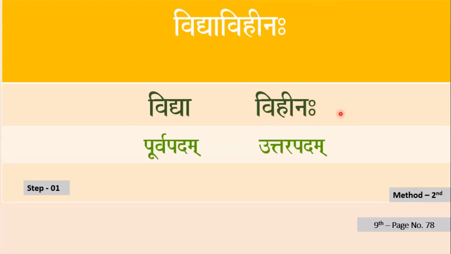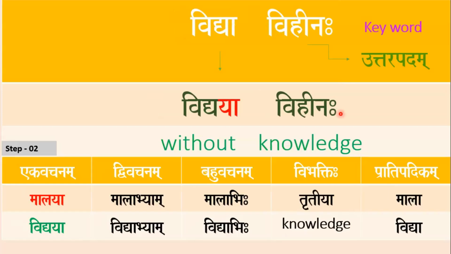According to step number 1, Vidya and Vihinaha are split. Let's see our next step. Here, the meaning of this compound word is without knowledge. Here, the word without indicates instrumental case.